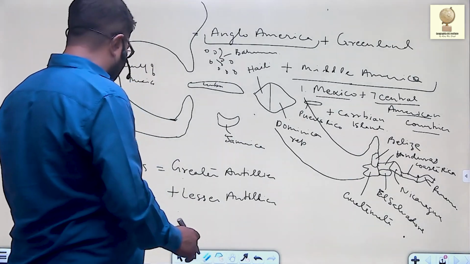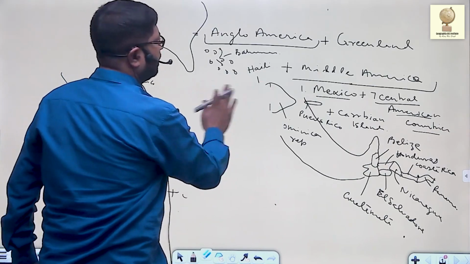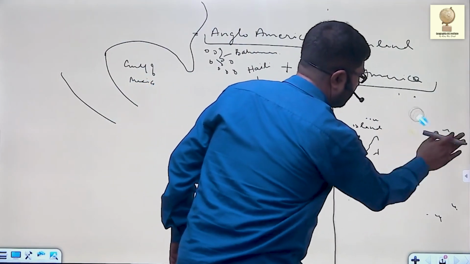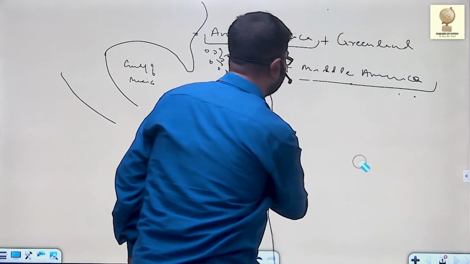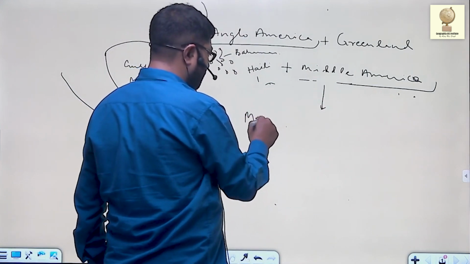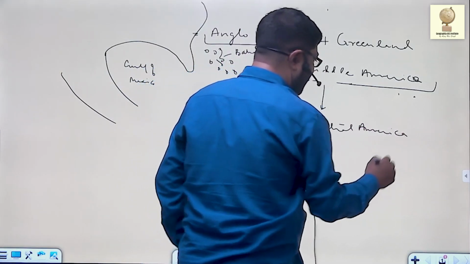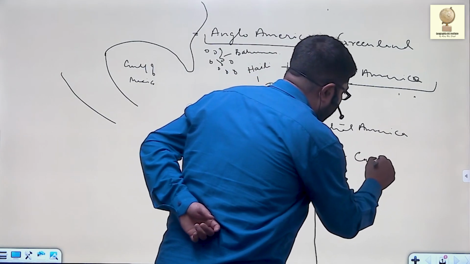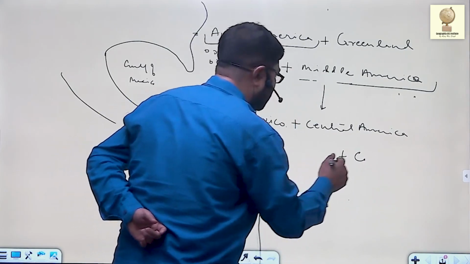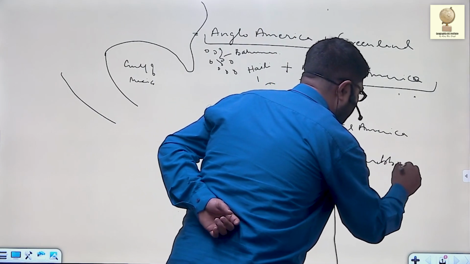So Middle America is made up of these three parts: Mexico, Central America, which comprises 7 Central American countries, plus the Caribbean islands.